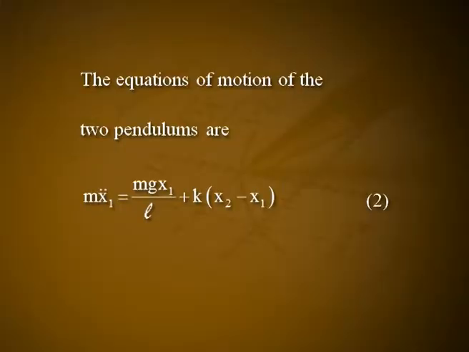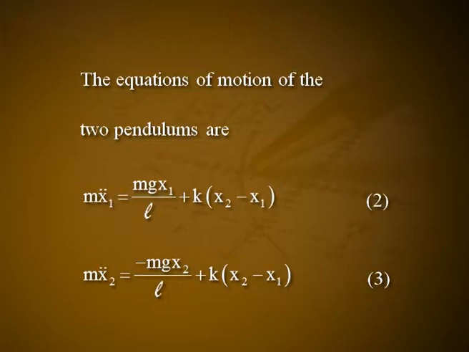Restoring force due to mg is equal to mg divided by L into x. The equations of motion of the two pendulums are m x1 double dot is equal to minus mg x1 divided by L plus k into x2 minus x1, let it be equation number 2. m x2 double dot is equal to minus mg x2 divided by L plus k into x2 minus x1, let it be equation number 3. Due to the elastic force k into x2 minus x1, the first bob is pulled away and the second bob is moved towards the equilibrium position.